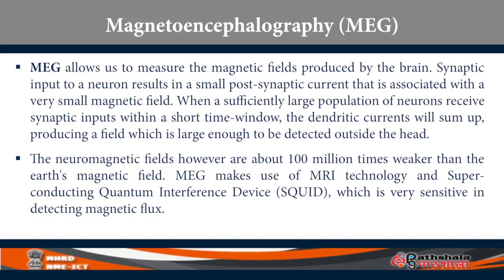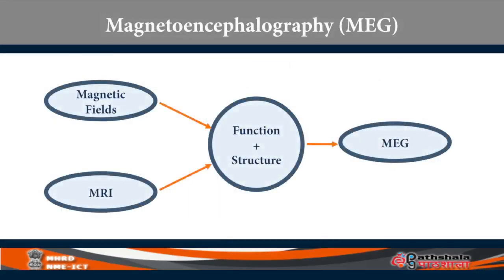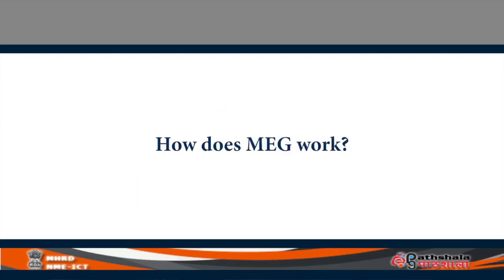So using SQUID and MRI together, MEG monitors the magnetic signals in the brain when you are engaged in different activities. Look at the figure; you have MEG on the rightmost side. MEG is able to give us information about function and structure of the brain by making use of the MRI machine and generating magnetic fields. So magnetic fields and MRI together help monitor both structural and functional information. MEG can provide both.